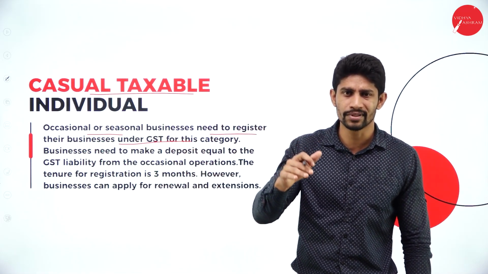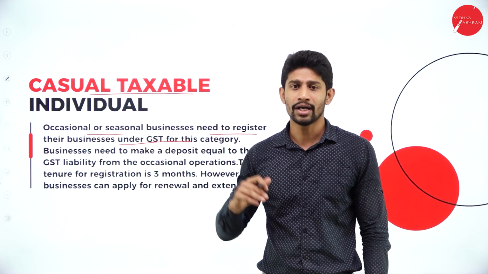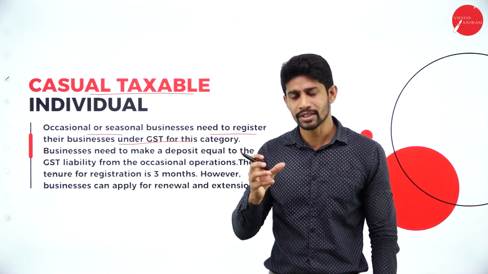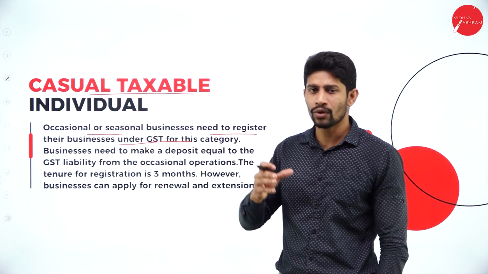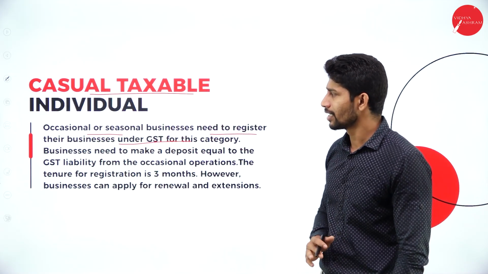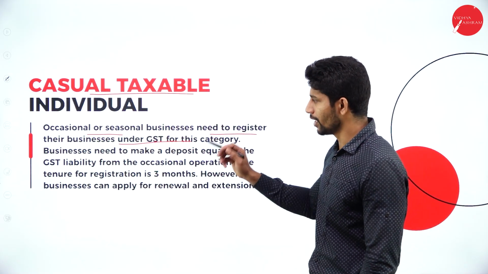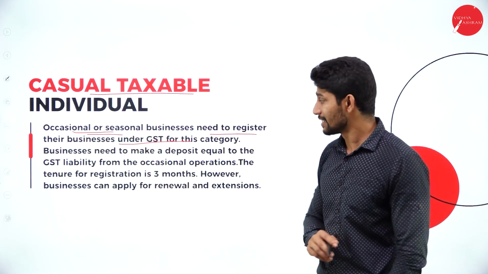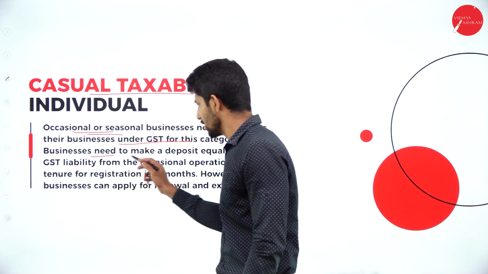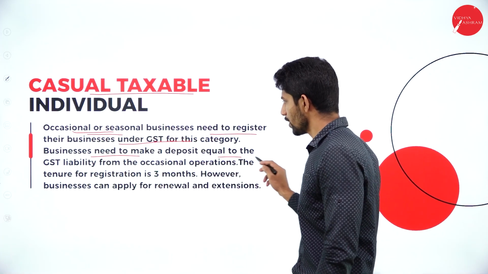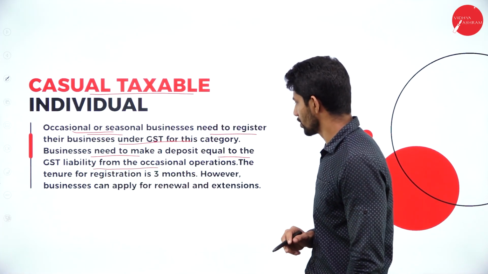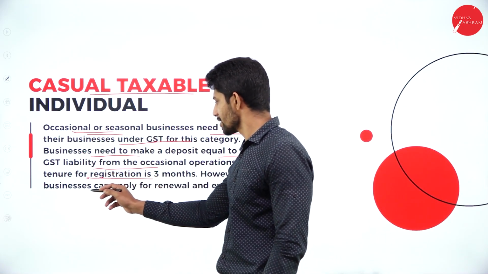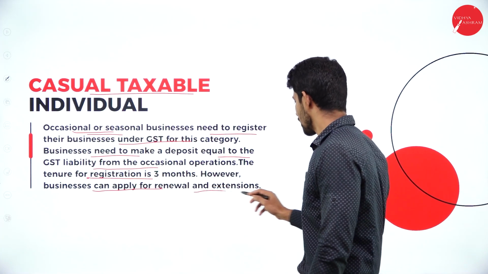For example, you will be doing your business only in the summer season, or you will be doing your business only in the Dasara time, in Dasara occasions. So if you are doing your business only for a few days in a year, then those type of people are supposed to register under casual taxable individual. So here the people will be doing the business on occasional basis or seasonal basis. Businesses need to make a deposit equal to the GST liability from the occasional operations. The tenure of registration is 3 months. However, businesses can apply for renewal and extensions.